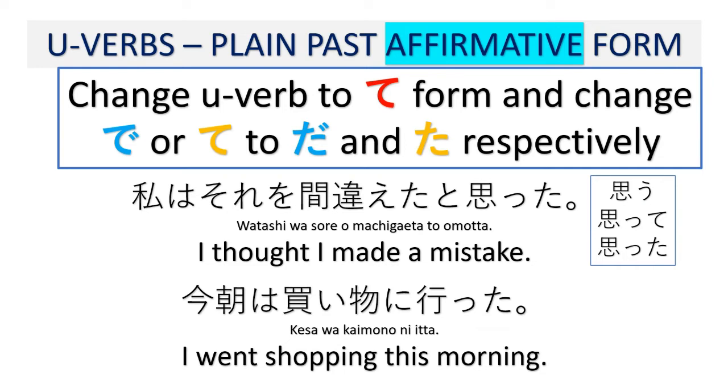Kesa wa kaimono ni itta. So here, itta comes from the dictionary form iku. Iku, to go. And its te form is itte. Its past plain affirmative form is itta. Okay?